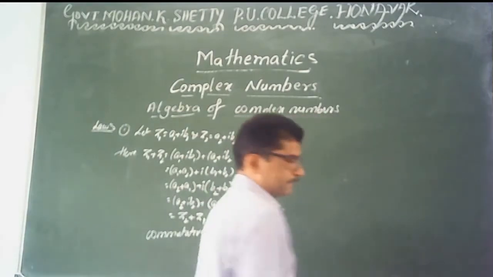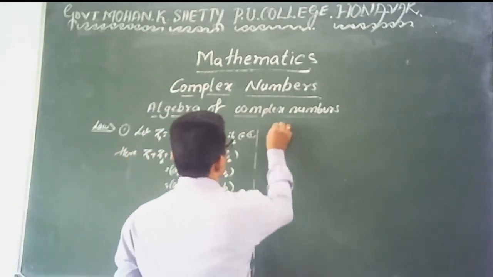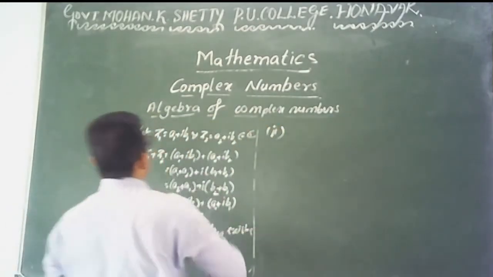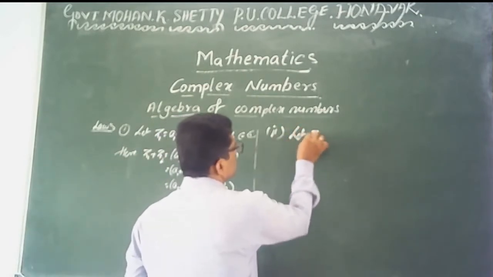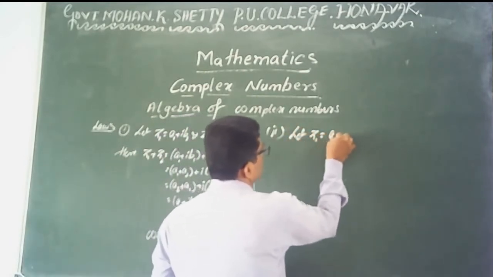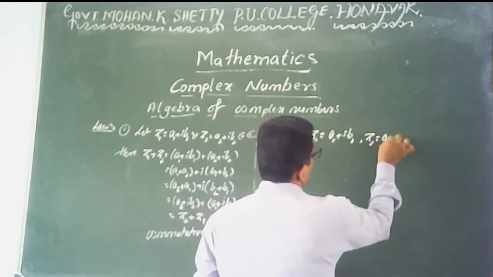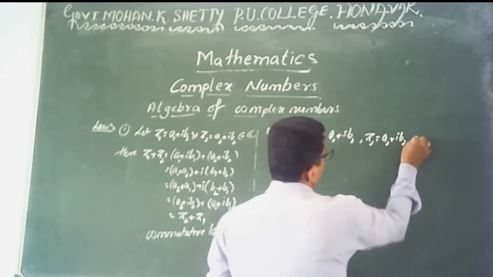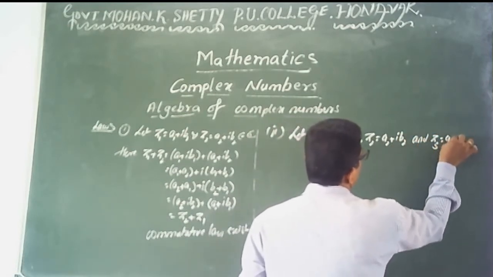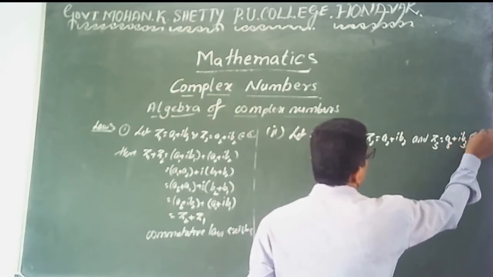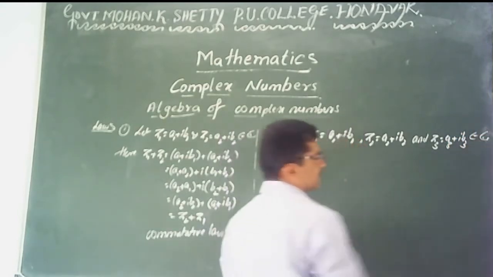the associative property. You know that in the associative property you can take three numbers: z1 is a1 plus i into b1, the second complex number a2 plus i into b2, and the third complex number z3 is a3 plus i into b3. These three are any three complex numbers, not integers, complex numbers.